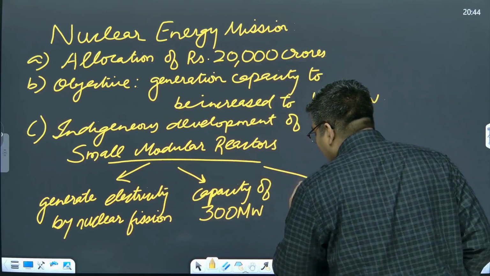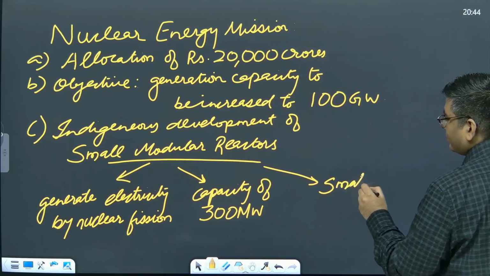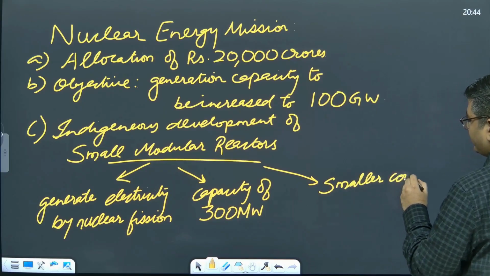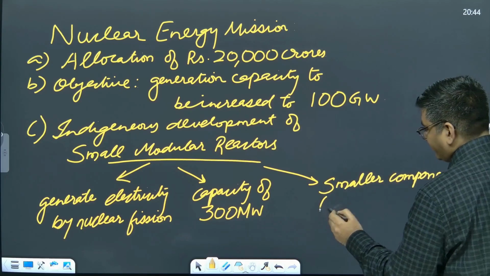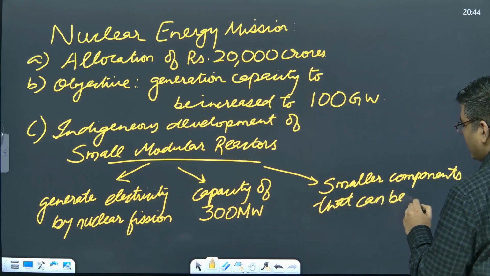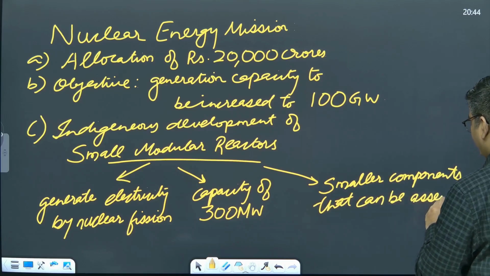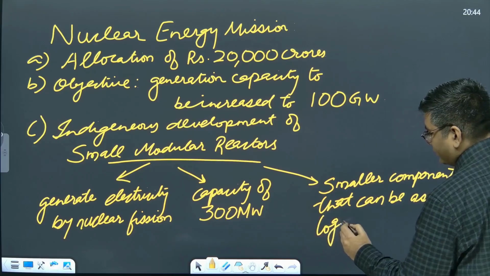Then the next thing is that they have smaller components which can be assembled together as a single unit.